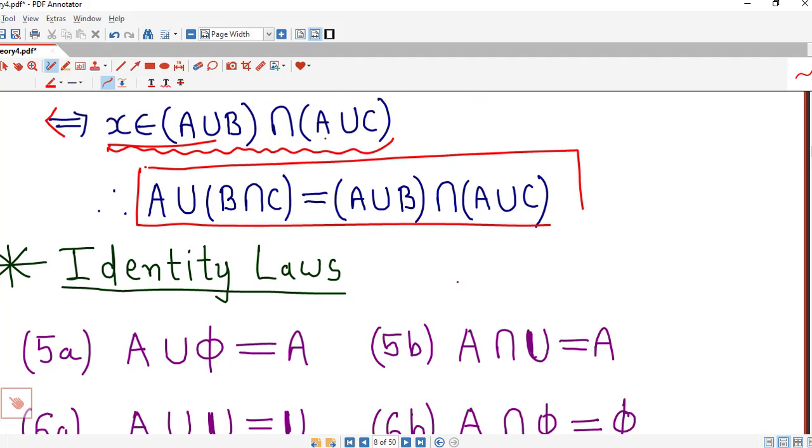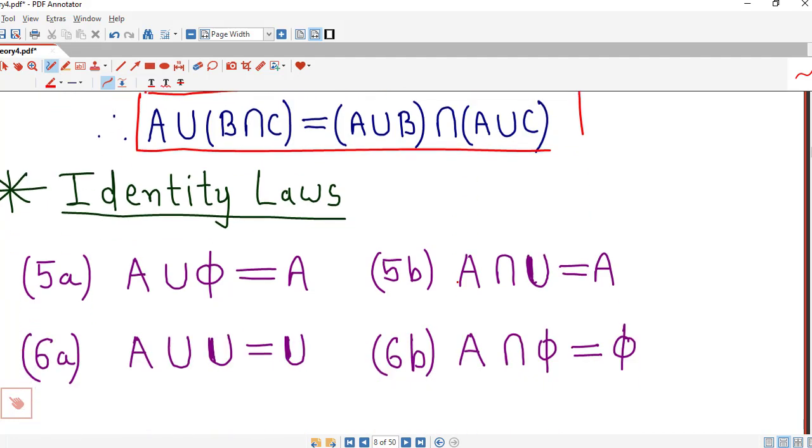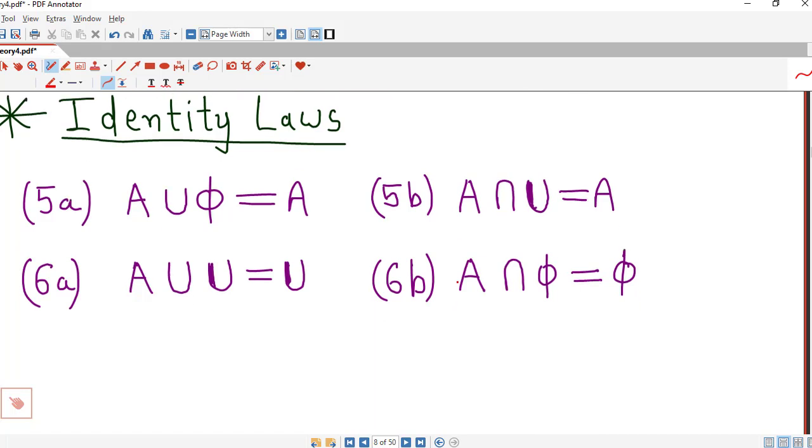Next, identities represent identity laws. So this law says that if we consider union of any set A with empty set, then we will obtain set A back, that is A union empty set is set A. Now this law is written by replacing this empty set by universal set.